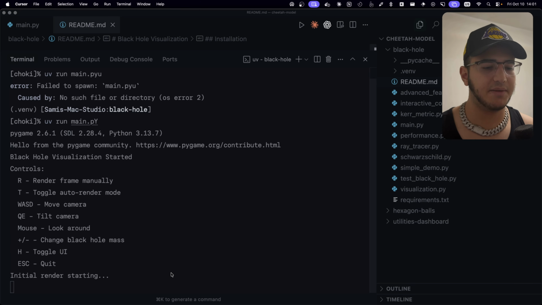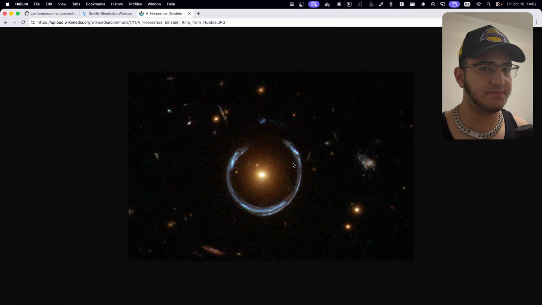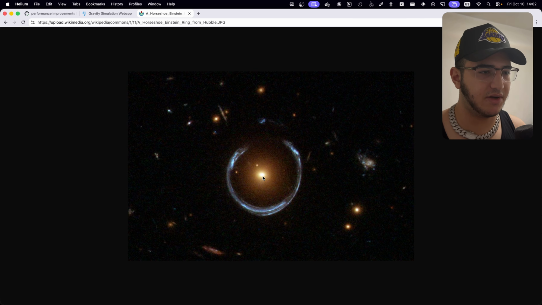And it's not just the black hole that has to be rendered in itself. We're also rendering a lot of stars so we can actually see the gravitational lensing around the black hole. This is basically how gravitational lensing looks like in real life. So as you can see, we can't actually see the black hole. This is just a star. Now this is from behind the black hole actually.